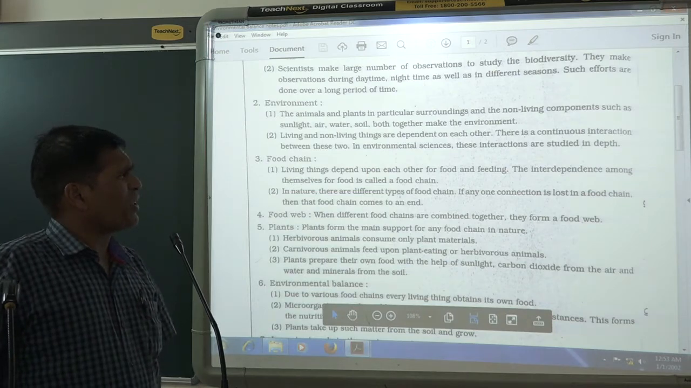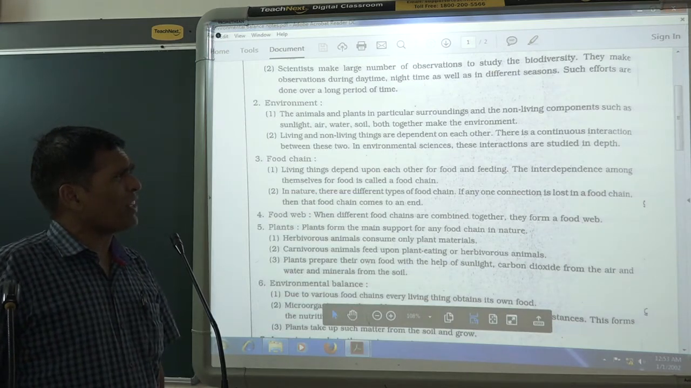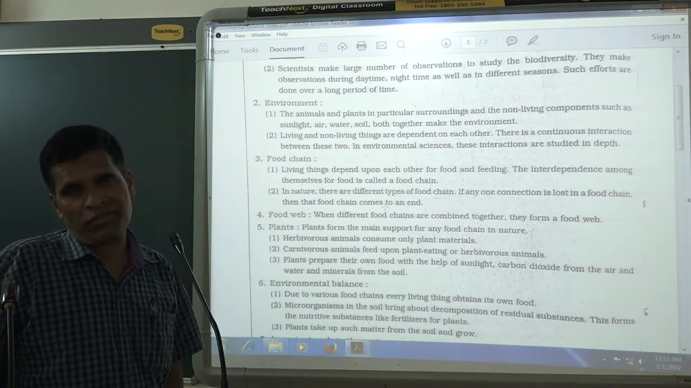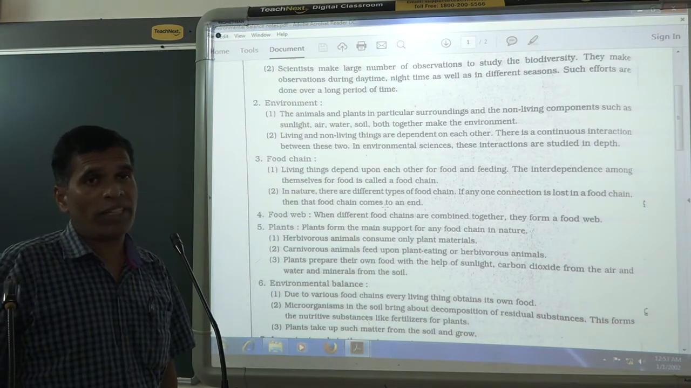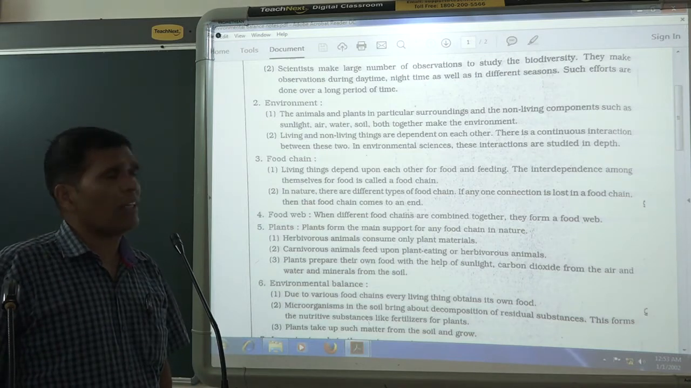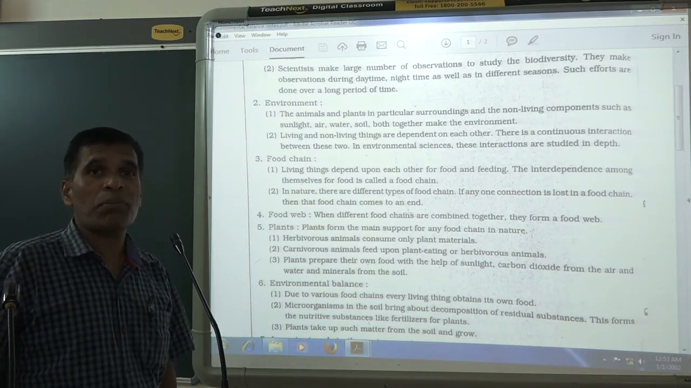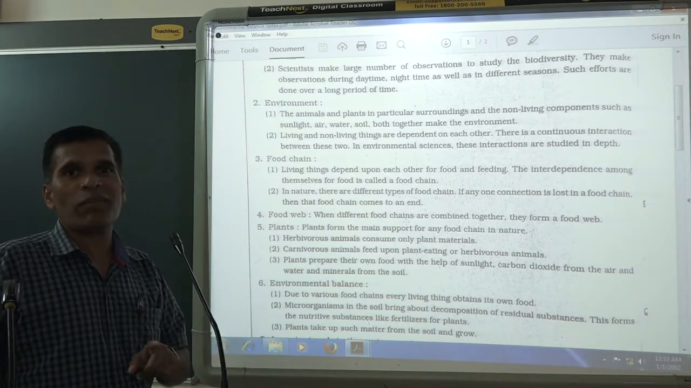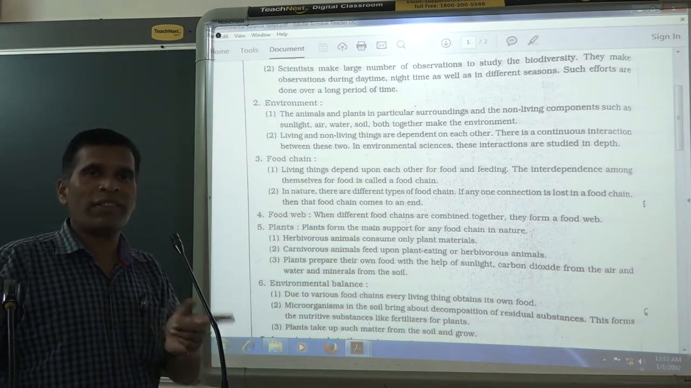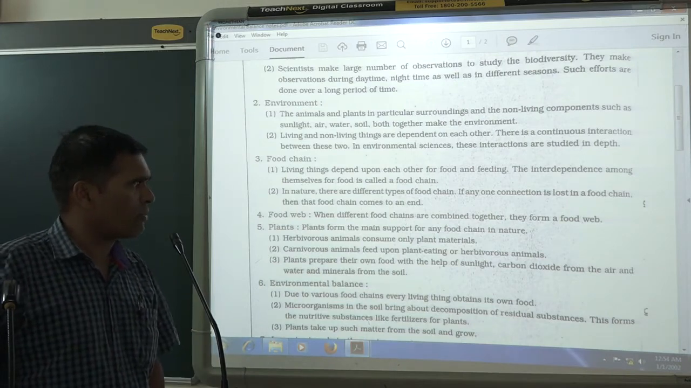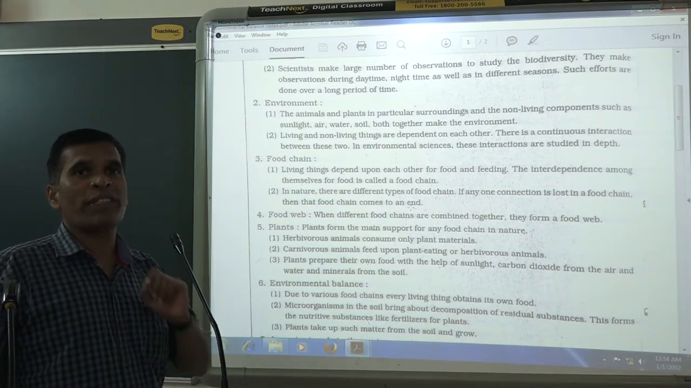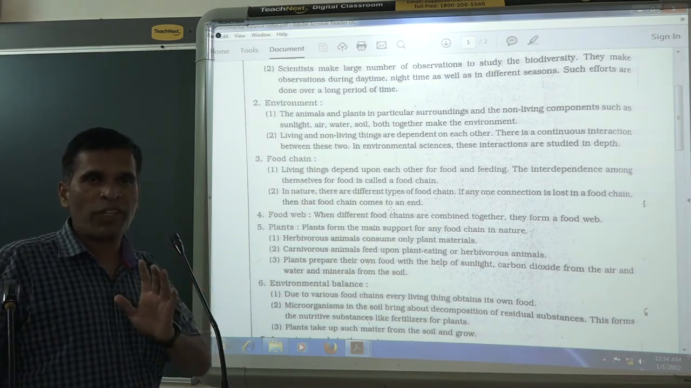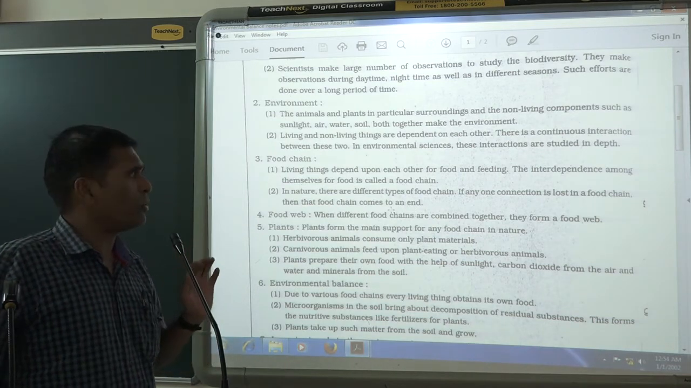In nature there are different types of food chains. If any one connection is lost in the food chain, then that food chain comes to an end. That is what I am saying, because if any of the components, any of the living things, is missed, or if we interfere, the other living things can't get their food. That's why that food chain comes to an end. That's why we should take care. Human beings should not disturb or interfere with any natural ecosystem.